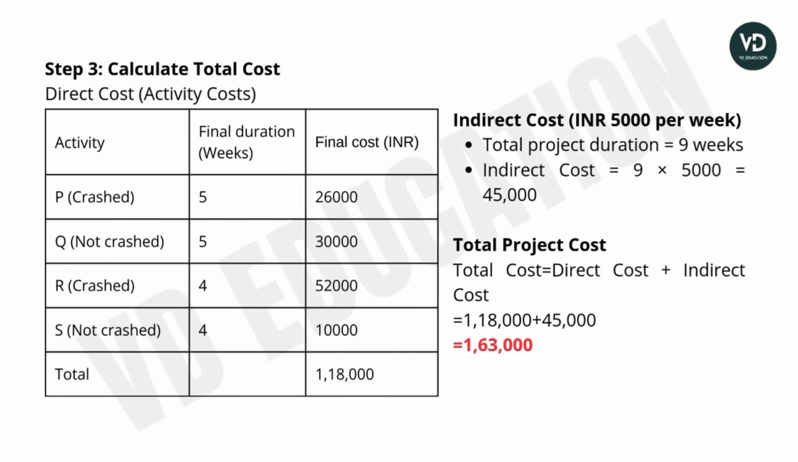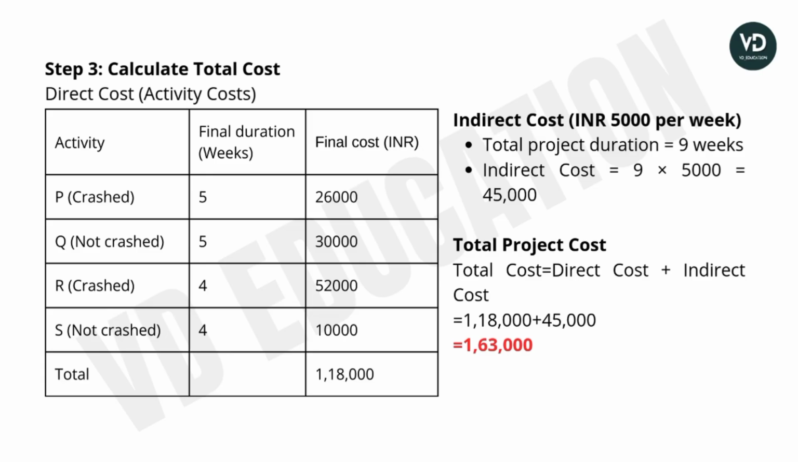That will be the direct cost, activity cost. ओके जैसे कि हम देख सकते हैं टेबल पे P है वो क्रैश वाला एक्टिविटी है, Q नॉट क्रैश, R इज अ क्रैश एक्टिविटी एंड S is not crash. So final durations will be 5, 5, 4, 4. Okay, and the final costs will be 26,000, 30,000, 42,000 and 10,000. So total cost will be 1,18,000. Okay.